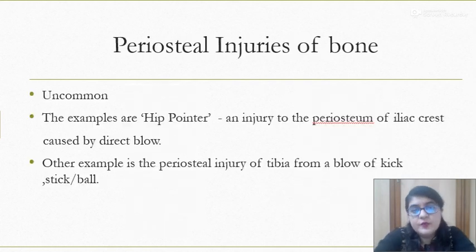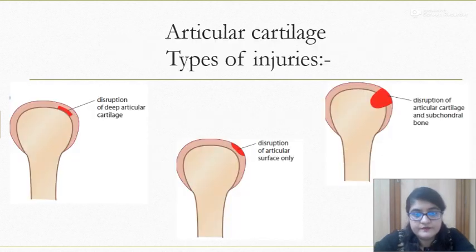The second example of the bone acute injury is periosteal injuries. Like I said, it is very rare, and the example is hip pointer. Hip pointer is an injury of the periosteum of the iliac crest caused by a direct blow. Another example is the periosteal injury of the tibia from a blow of a kick or stick or ball.